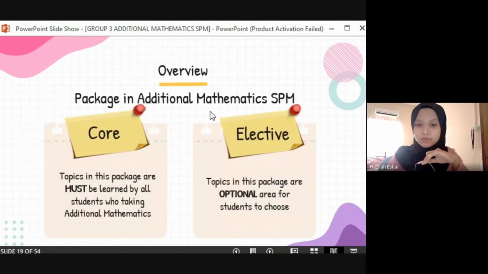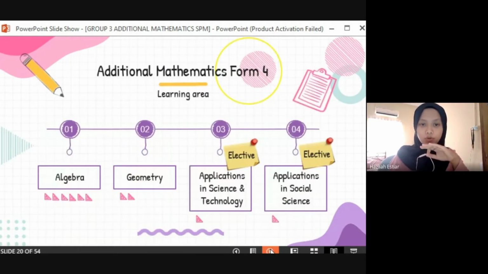In additional mathematics SPM, there are 2 packages, which are core and elective. Core package is where the topics in this package must be learned by all students who are taking the subject. However, in elective, the topics in this package are an optional area for students to choose. So let's go one by one.